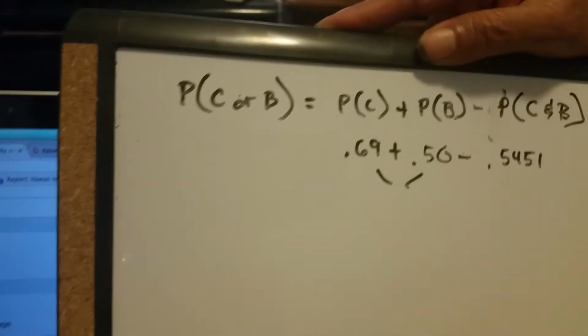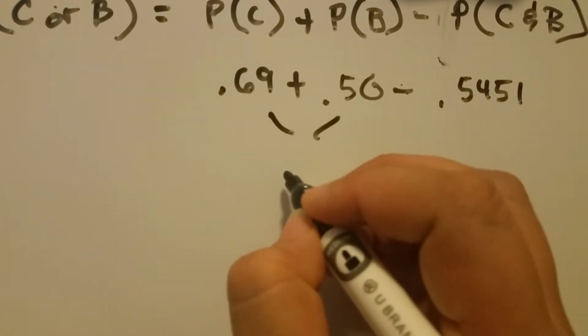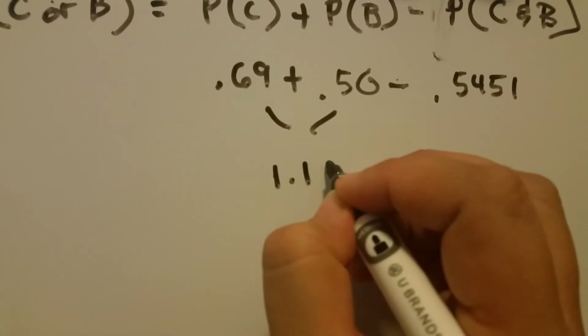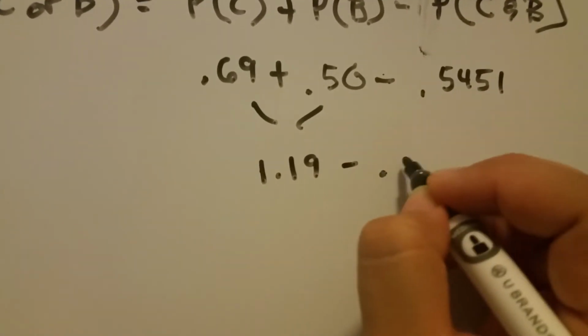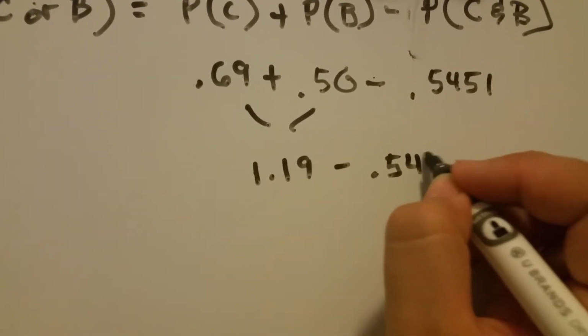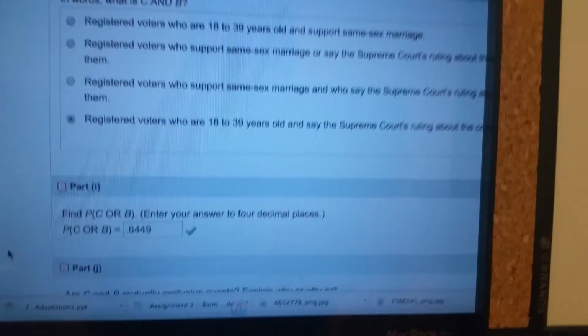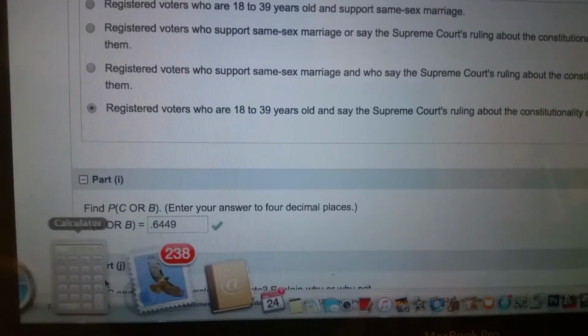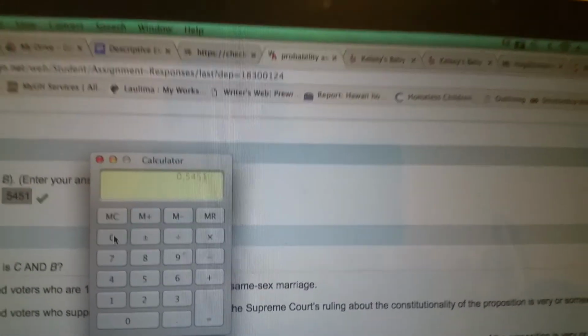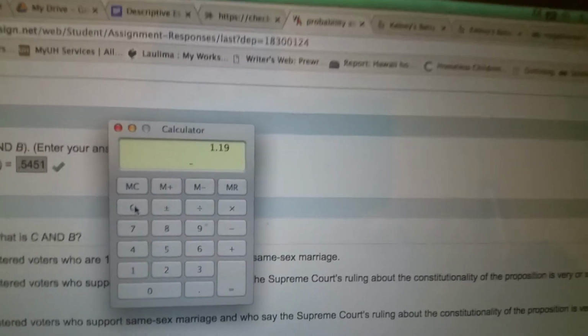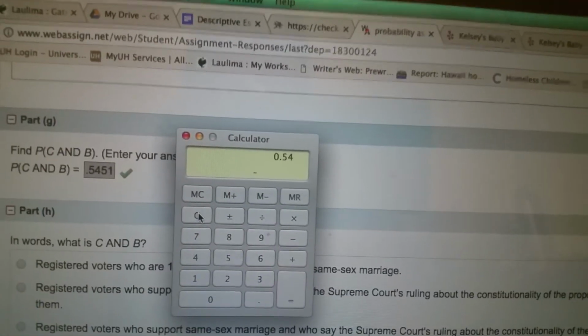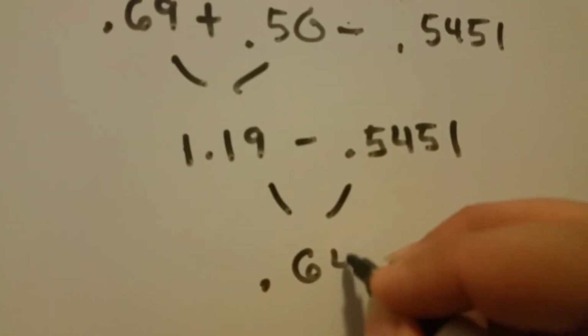So mine, when I do 0.69 plus 0.50, comes out to 1.19. Then minus 0.5451. And then when I do that on the calculator, 1.19 minus 0.5451 comes out to 0.6449.